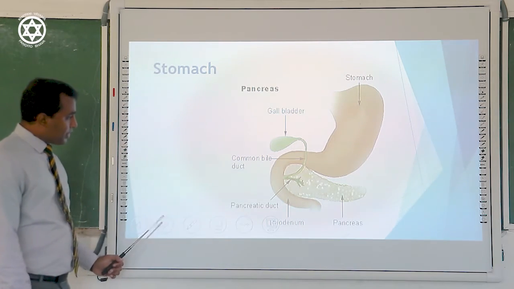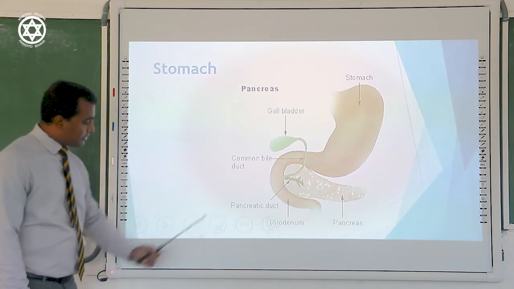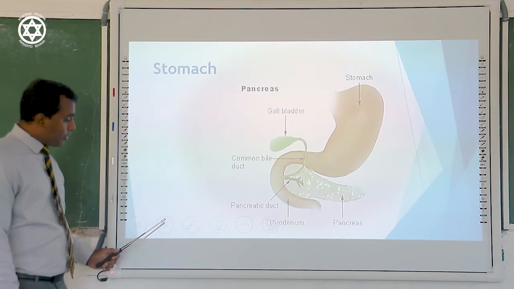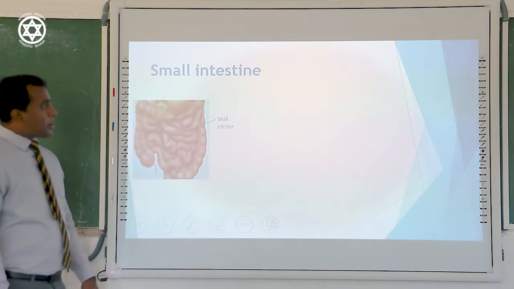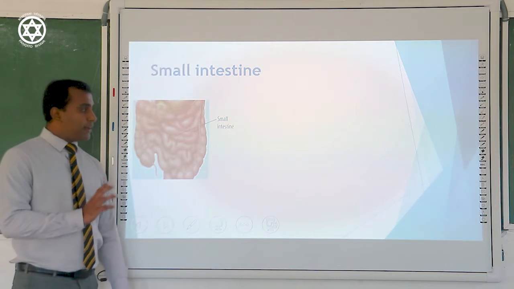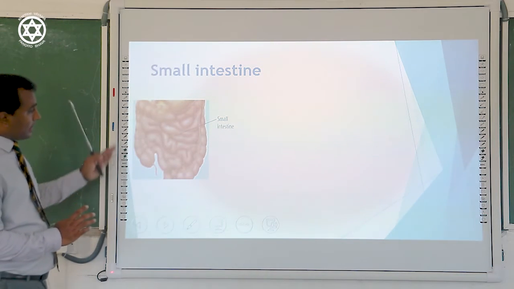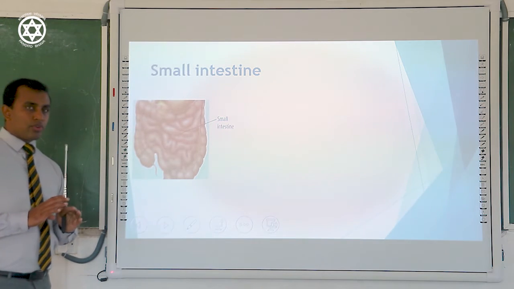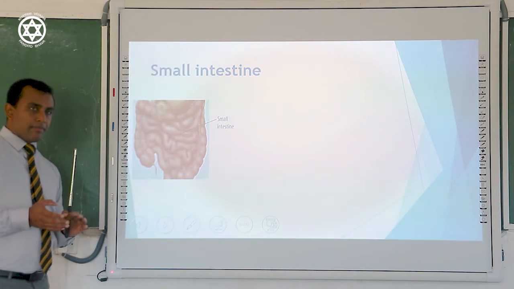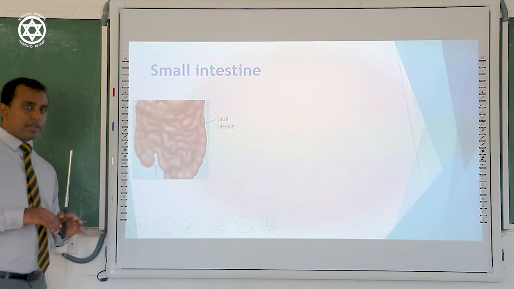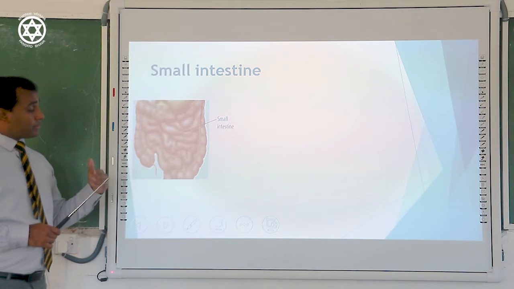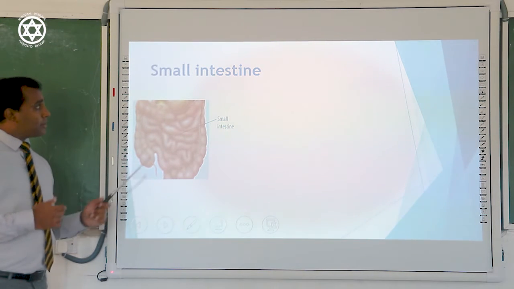Then food is ready to move on from the very first part of the small intestine, called the duodenum. Next, it is sent into the middle part of the small intestine, that is the total small intestine. Its length is about 21 feet, or about 7 meters.